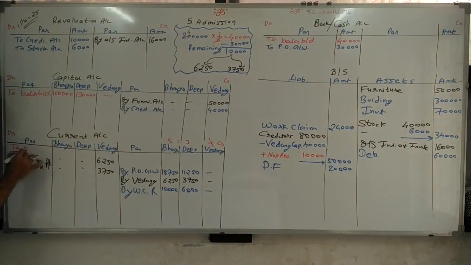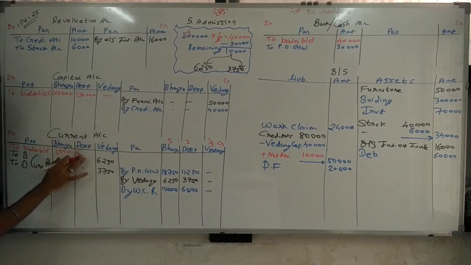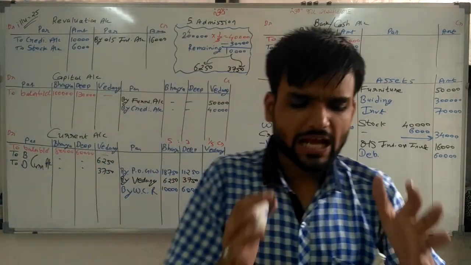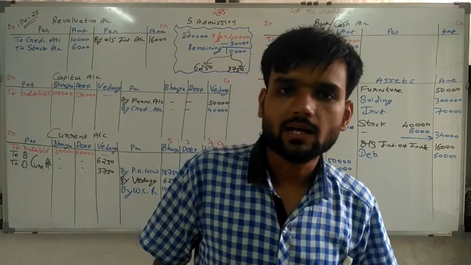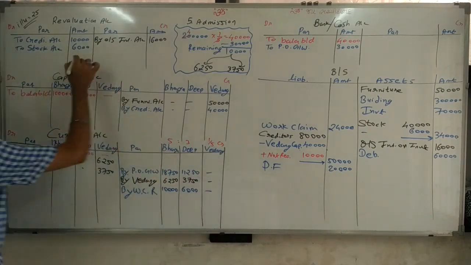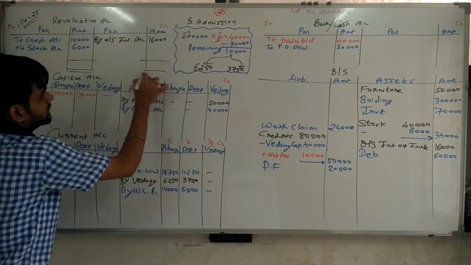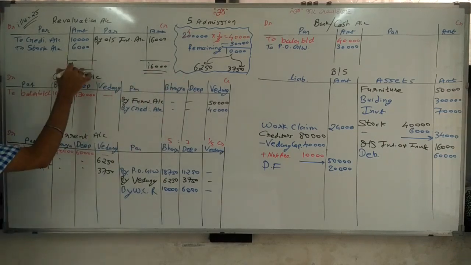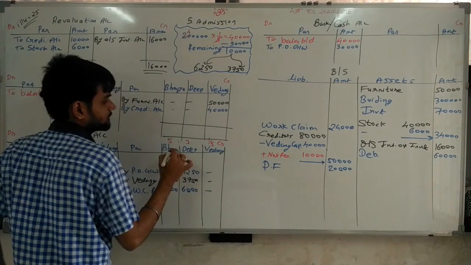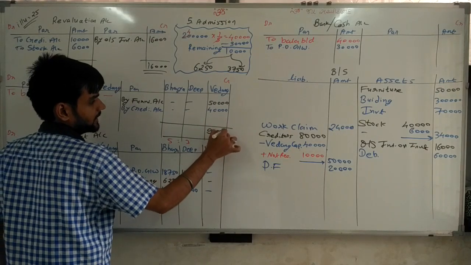Again Balance b/d, 80,000, 60,000. Simple one, sir. Each and everything is completed. Now closing our accounts. First of all, we are closing our revaluation account. Make total 16,000. Sir, here also 16,000. Revaluation profit or loss is not there. Simple. Now close capital account, total 90,000.